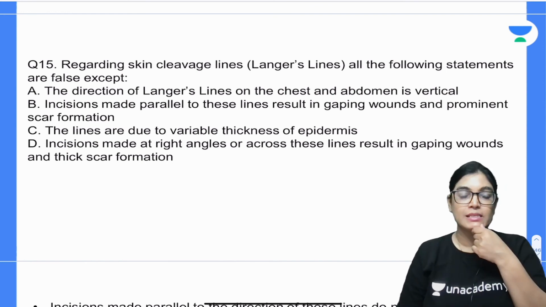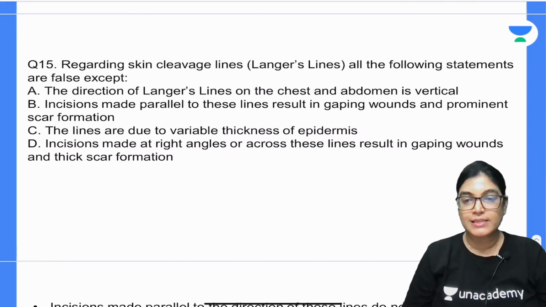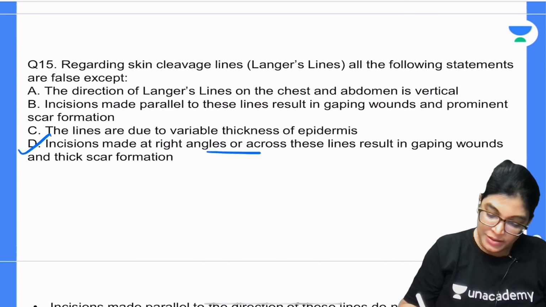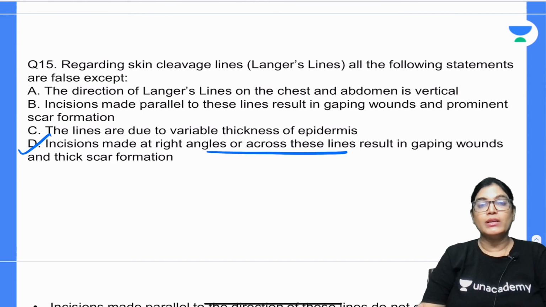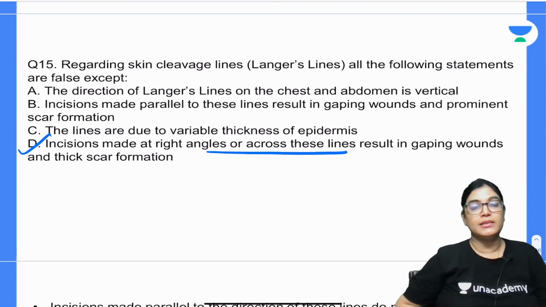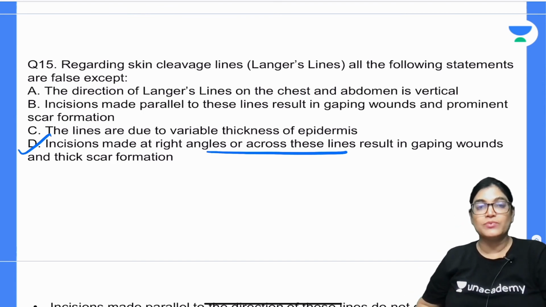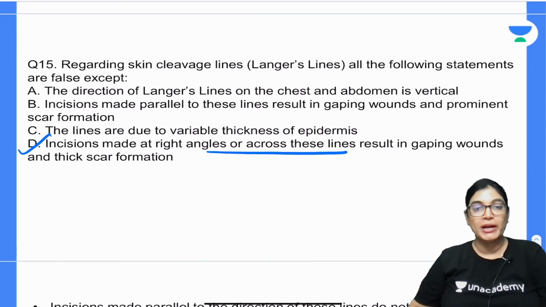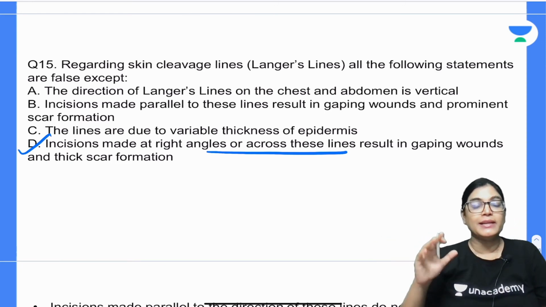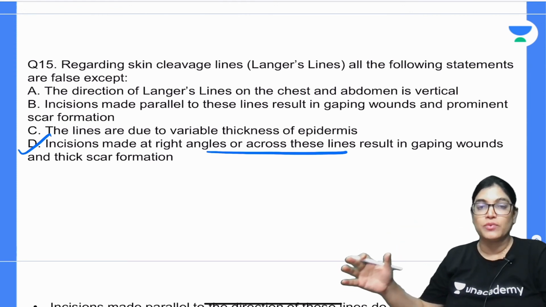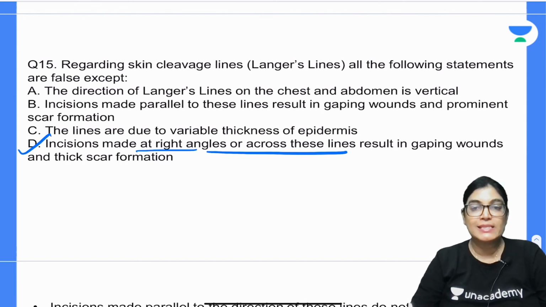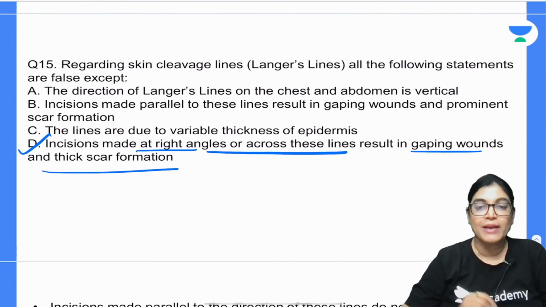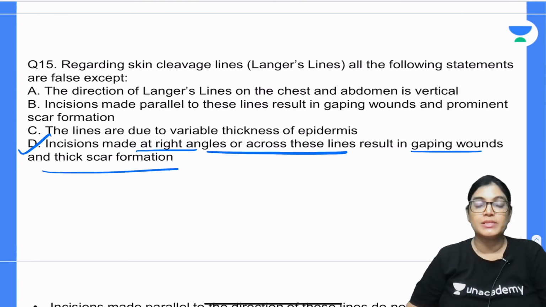So, my dear aspirants, the correct answer for question number 15 is: incision is made at right angle. When the incision is not in the line of Langer lines, the reticular fibers we know are lying there in the dermis, and because of the contraction and distribution of collagen fibers we have got Langer lines in our body. So, if the incision or surgical line is not given exactly in the direction of Langer lines, but at right angle, perpendicular to the Langer lines, what will be the result? It will result in gapping of the wounds and formation of thick scar tissue.